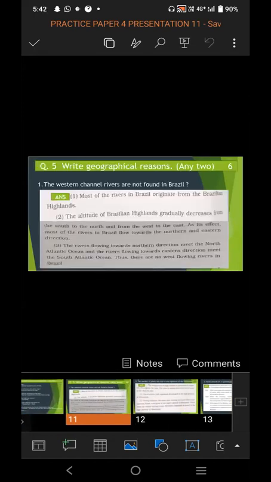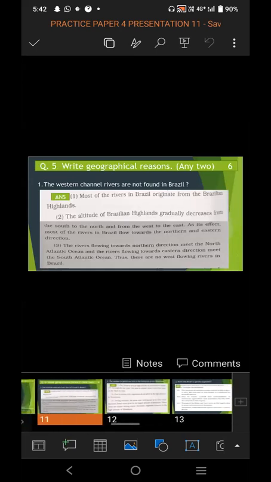Now we will see question number 5. Write geographical reasons, any 2. In this question, 4 give reasons are given to you. From those 4, you have to choose any 2. And it comes for 6 marks. So 1 give reason is of 3 marks. So 2 give reasons you have to write for 6 marks.